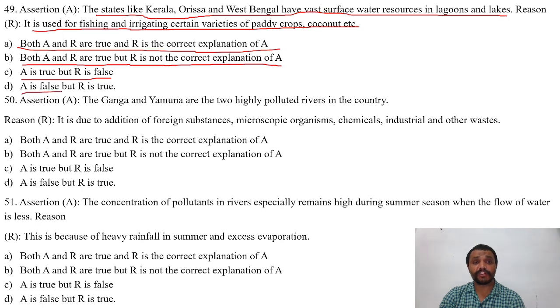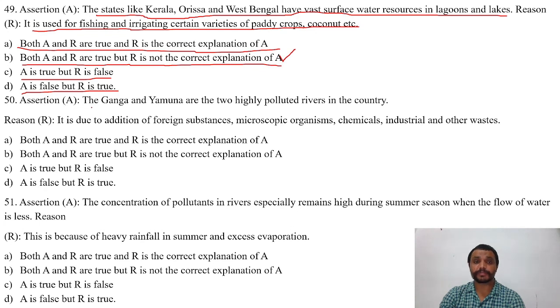D. A is false, but R is true. The right answer is B, that is, both A and R are true, but R is not the correct explanation of A.